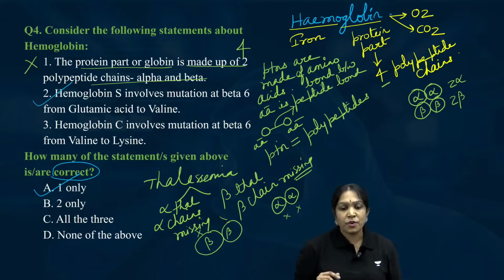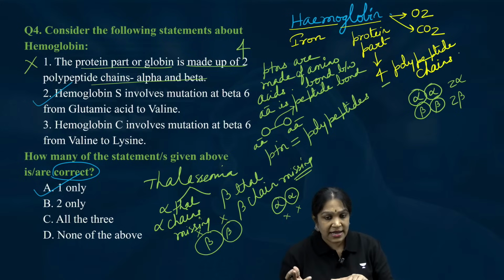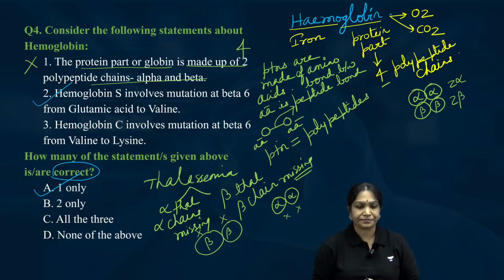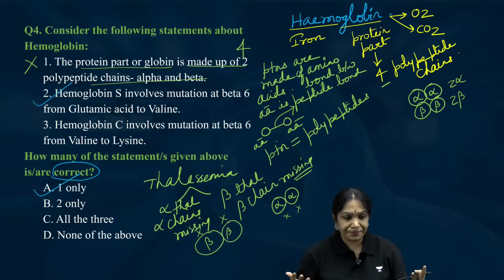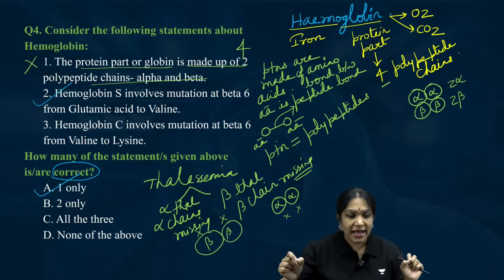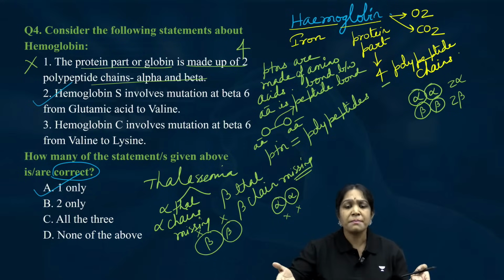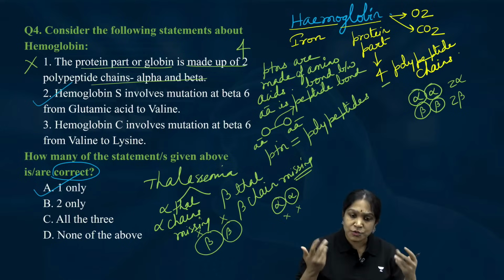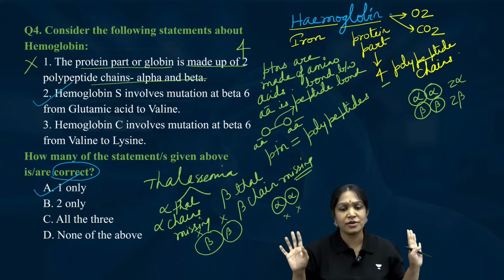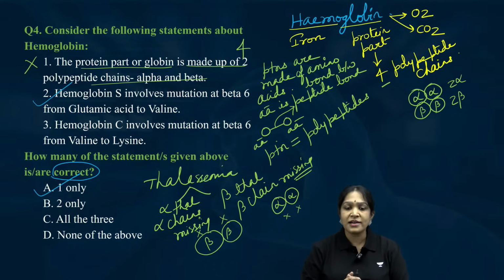You tell me which is more severe disease, sickle cell anemia or thalassemia? Yes, thalassemia, because in sickle cell anemia you have the beta chain, but one amino acid changed. But in thalassemia there is no beta chain, total beta chain gone. So that is the story of thalassemia.